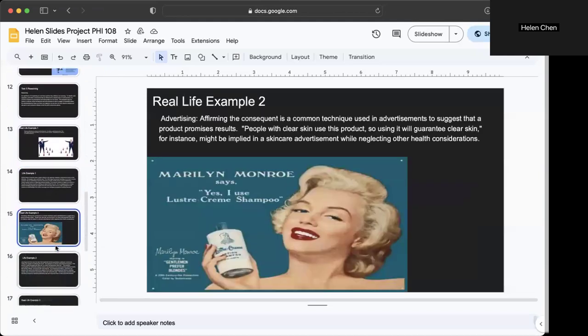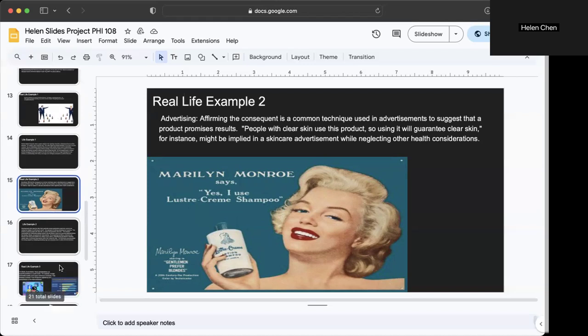Real life example 2. In advertising, affirming the consequent is often used. For example, a skincare brand might say, other people with clear skin use our products, so if you use it, your skin will be clear. This ignores other important factors like genetics or diet, and can mislead consumers.